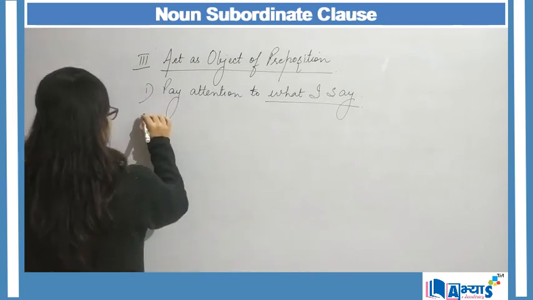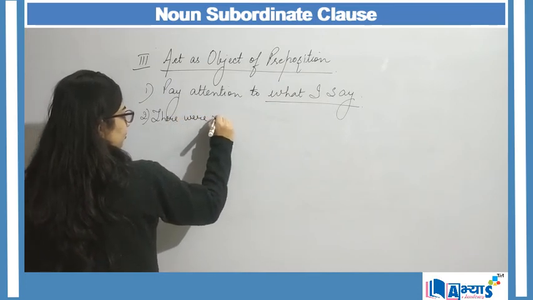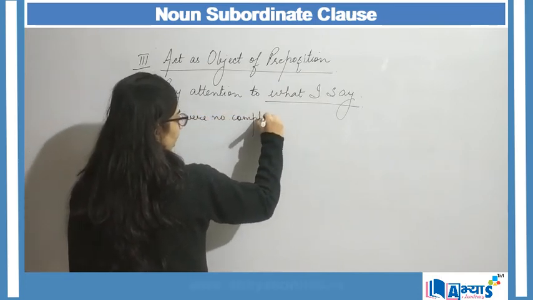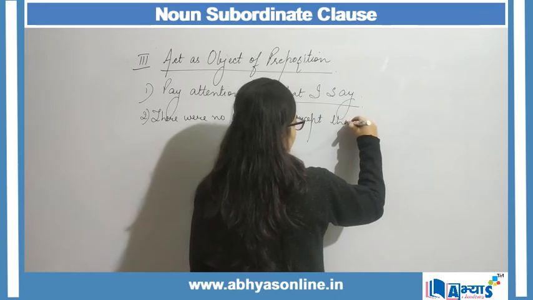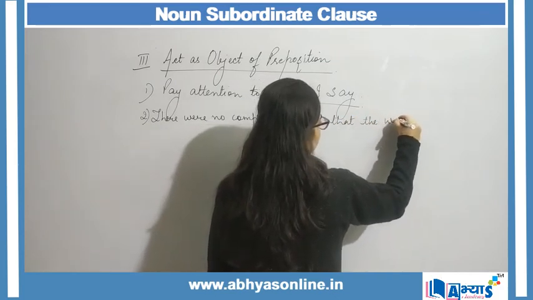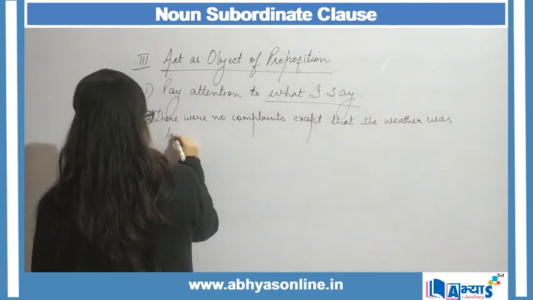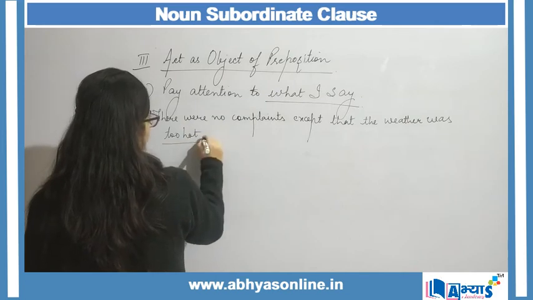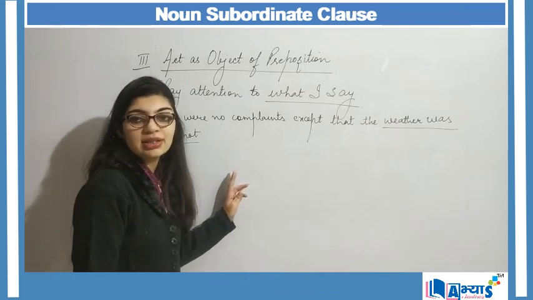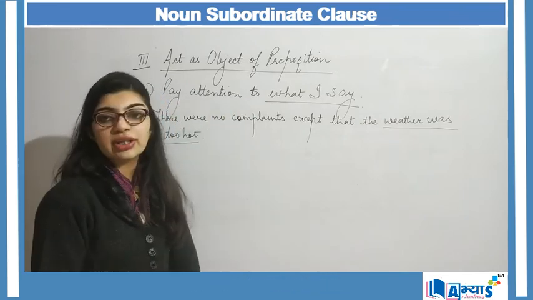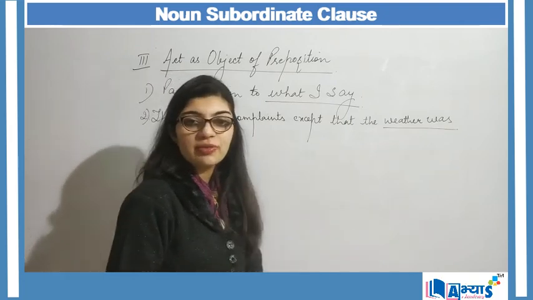Another example can be "There were no complaints except that the weather was too hot." "The weather was too hot" acts as a noun clause over here and it is acting as the object of preposition. So, these were the three applications of noun clause.